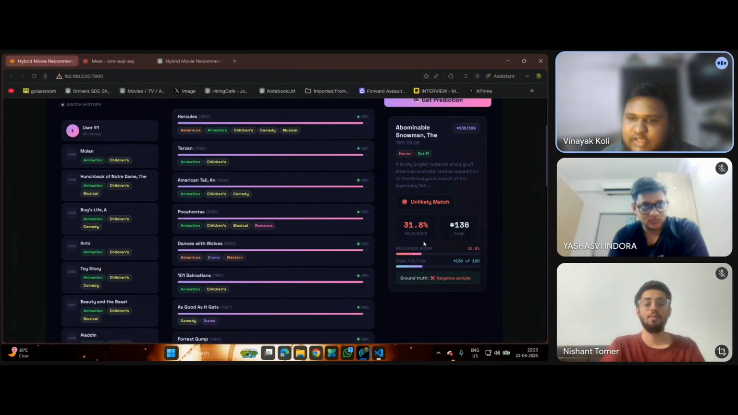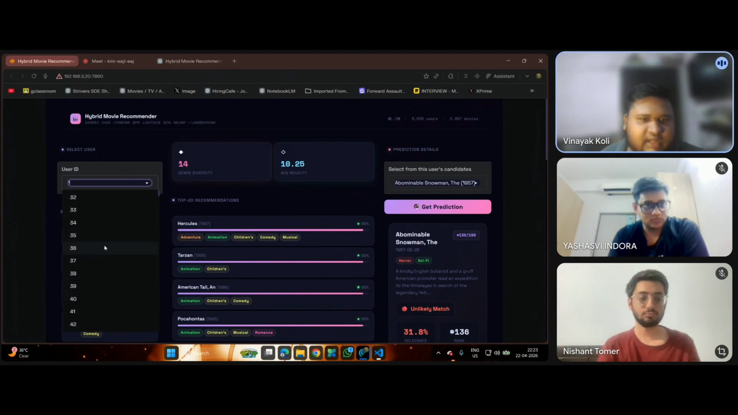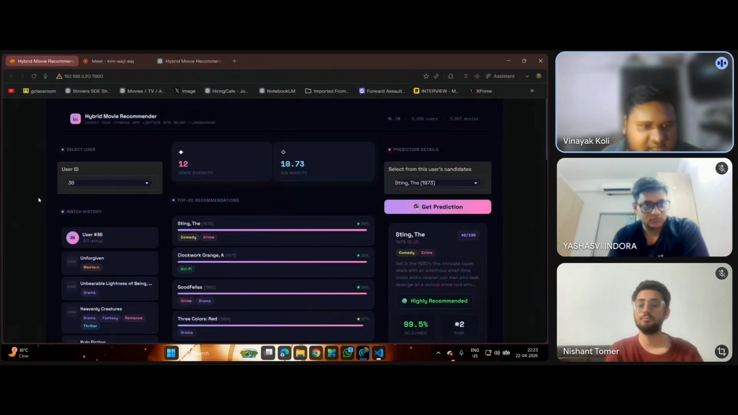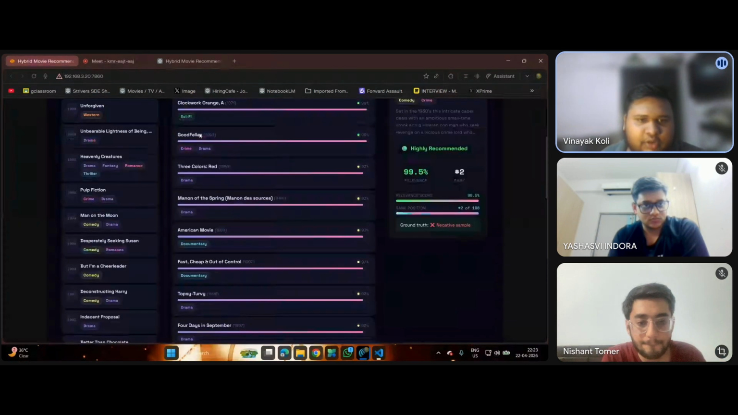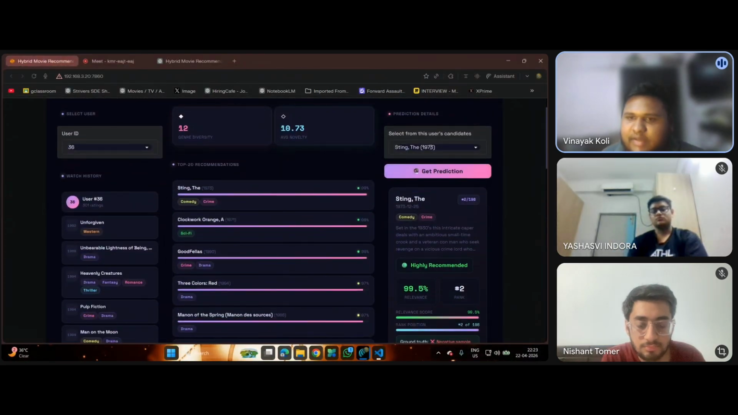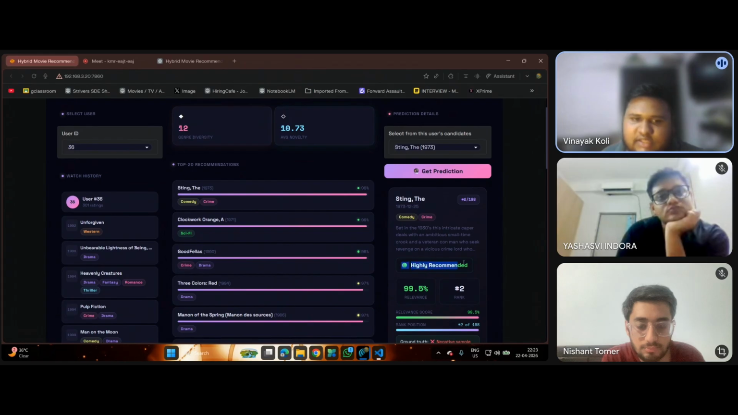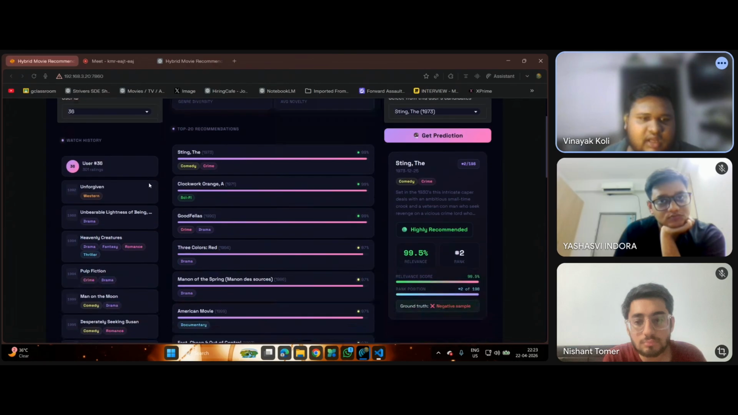We also see different scores for different users. Let's choose a different user, like 34 or 36. We can see the user history of user 36 and the top 20 movies recommended, and whether we recommend a given movie to him or not. As you can see, this movie is highly recommended. We also see genre diversity and average novelty of every user.